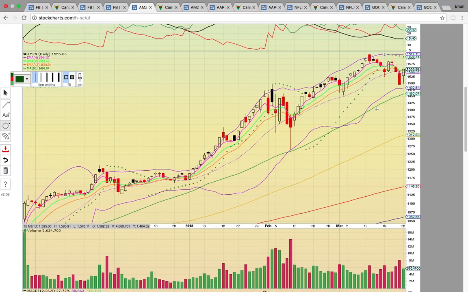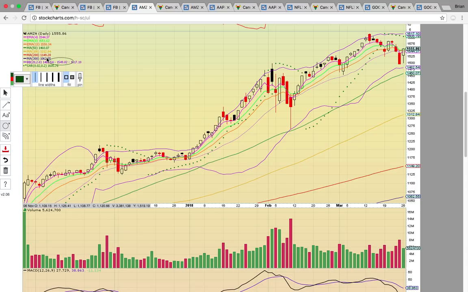And so today with Amazon, it got back above that middle Bollinger Band. So now it's above 1549.82. It needs to stay above that level. If it stays above 1550, that would be bullish. If it drops back below, that's going to be a red flag.